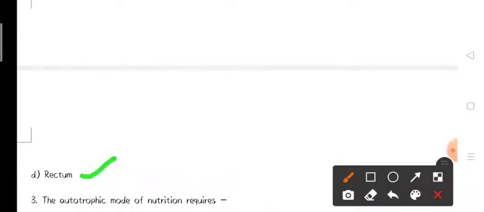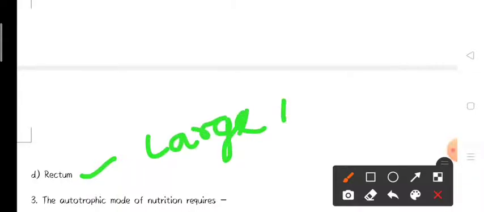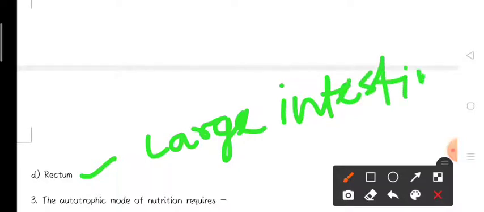Rectum is the part of large intestine. So our correct option is rectum, that is option number D. Next question.